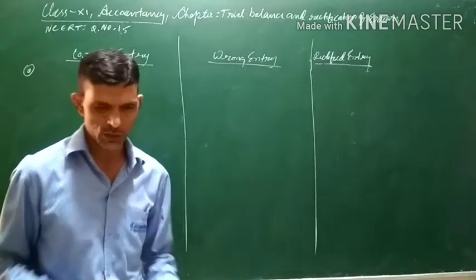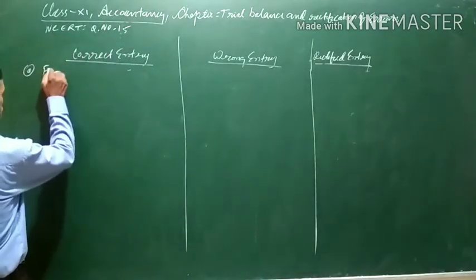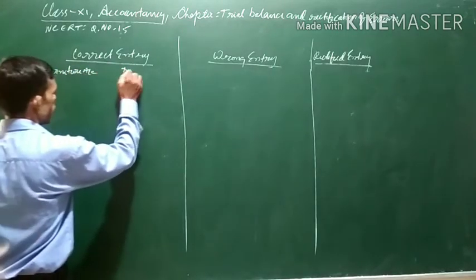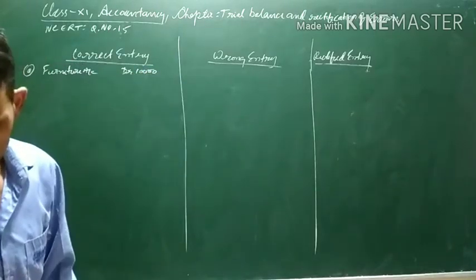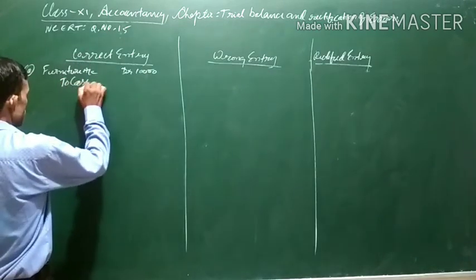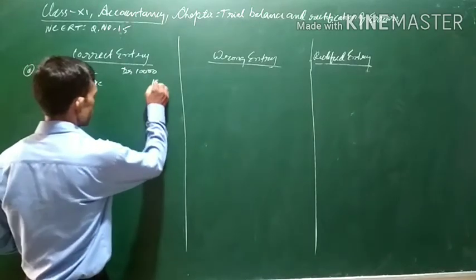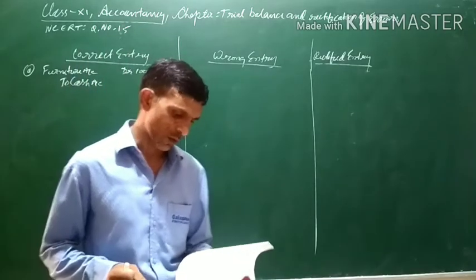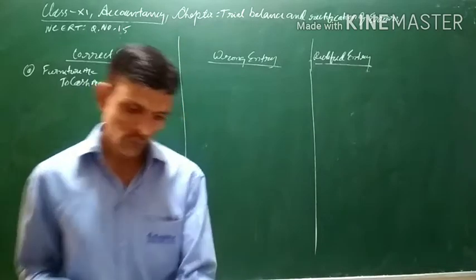Furniture purchased for 10,000. Now, when furniture is purchased, the entry will be furniture account debit 10,000, the amount of furniture which has been purchased, to cash account. Since the name of the party is not given, we will assume it as a cash purchase, 10,000. This is the correct entry. Now, it was wrongly debited to purchases account as 4,000.